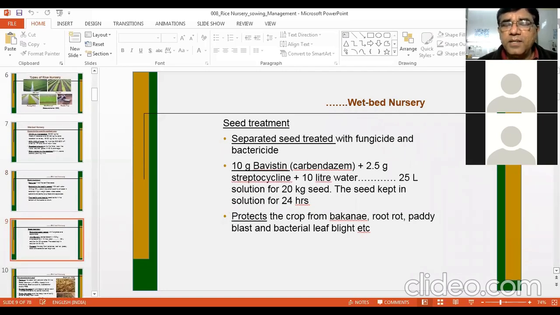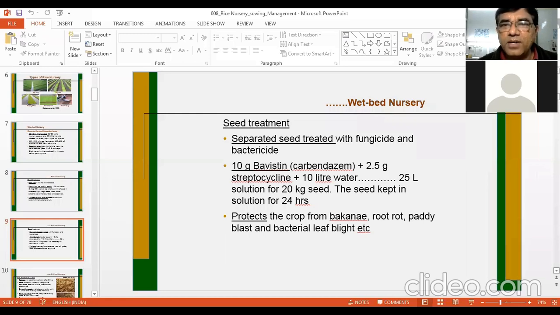Then seed treatment is necessary, separated seed treated with fungicide. So now you need to wash the salt solution treated seed. It should not have any kind of salt left on the seed. So wash it with the normal water to remove the salt which is attached to the seed. Then after that, you need to treat the seed with the fungicide. So in this case, it is not dry treatment, it is wet treatment of the seed.